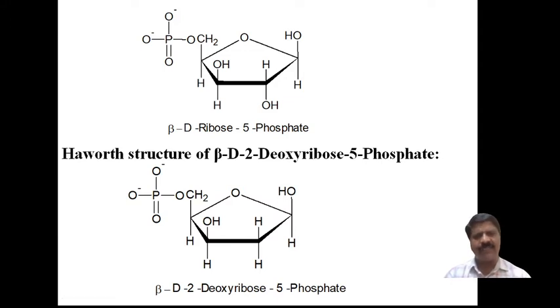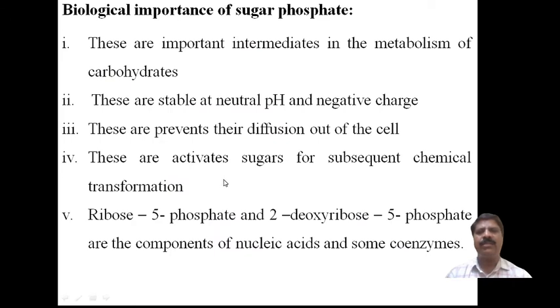I will discuss this in the nucleic acid chapter. Okay. Now here, the oxygen is not there, therefore hydrogen will be there. At the 5 position, the phosphate group is there. Therefore, this is the structure of beta D 2-deoxyribose 5-phosphate. Now, coming to the biological importance of these sugar phosphates.